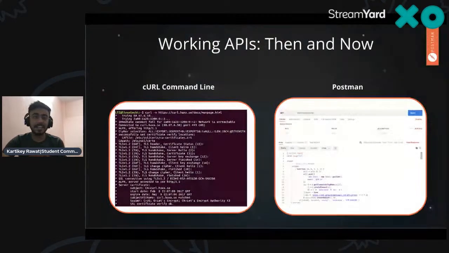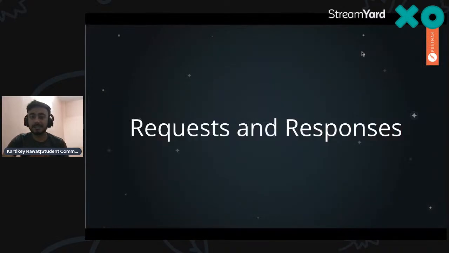So that's working with APIs then versus now. Previously, if you wanted to test an API, you had to use a curl command on a Linux terminal, or maybe a Linux VM. But right now, what we are doing here in Postman, all things are UI and UX based. You don't have to do a curl command and work on a terminal. You can easily do it. It's like a drag and drop kind of option. It's very seamless. That's the power of Postman, right?